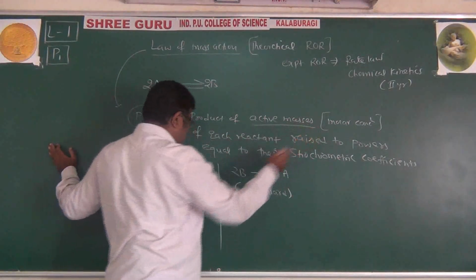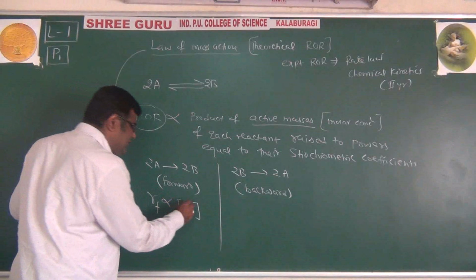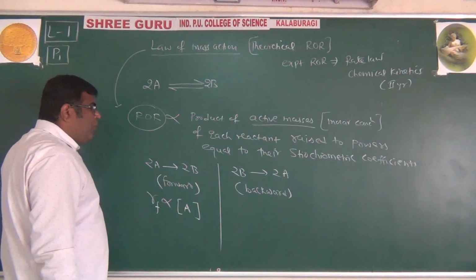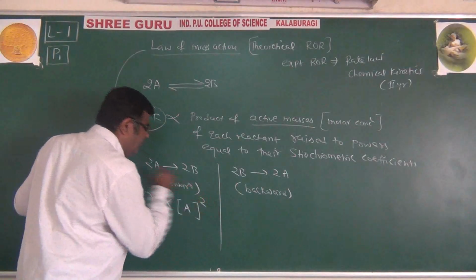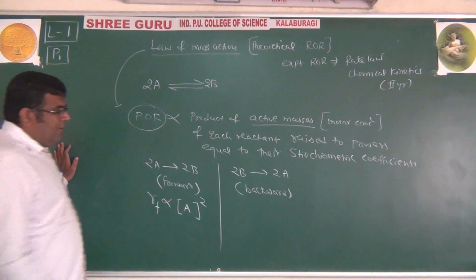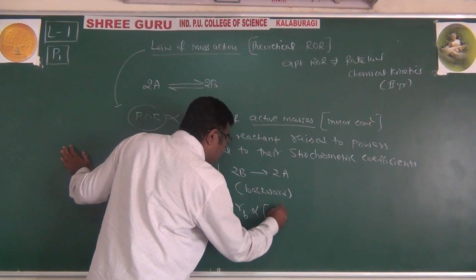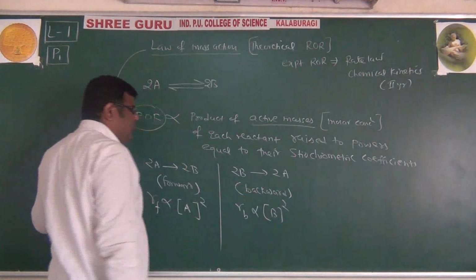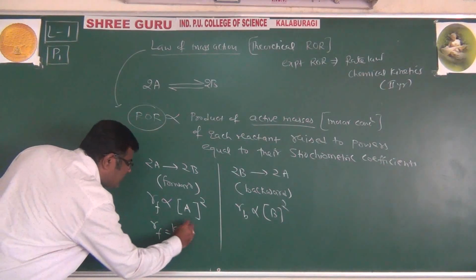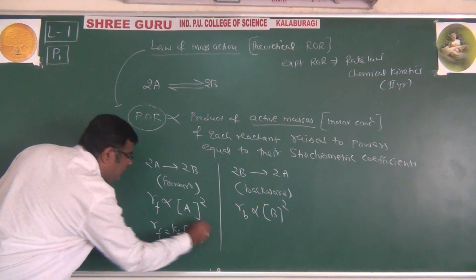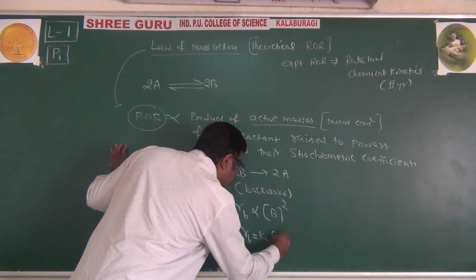Active mass is nothing but molar concentration. This is the molar concentration of the reactant, raised to power 2, equal to their stoichiometric coefficient, like this. How can we write for this backward reaction? The rate of backward reaction is directly proportional to the concentration of B raised to 2, because 2 is the stoichiometric coefficient. I will have a proportionality constant. I will write Kf for forward, and here Kb because of reverse.